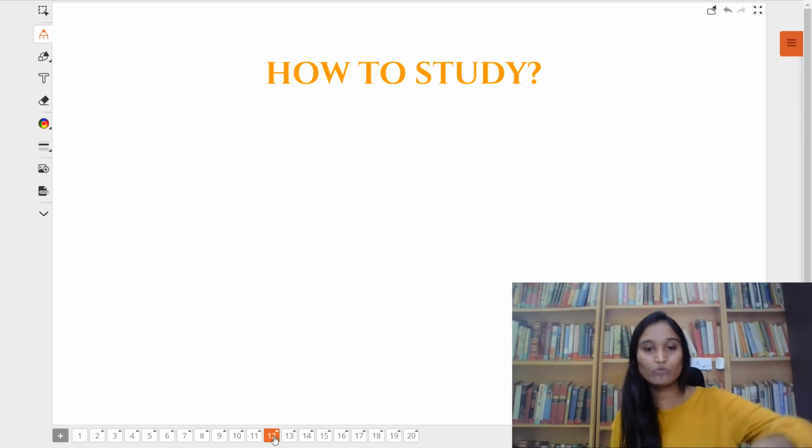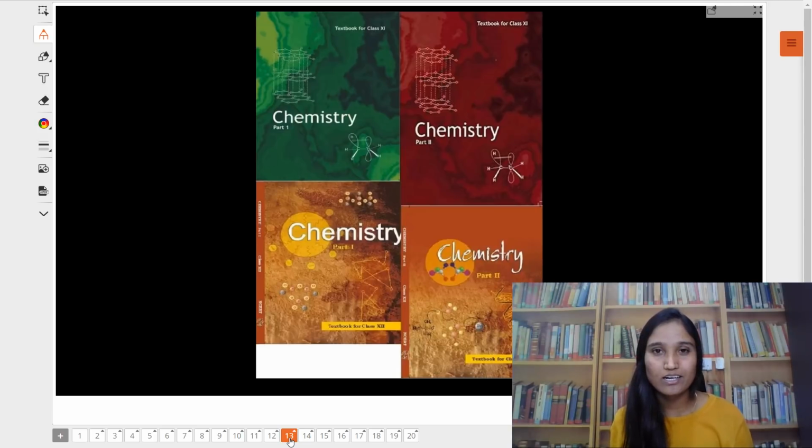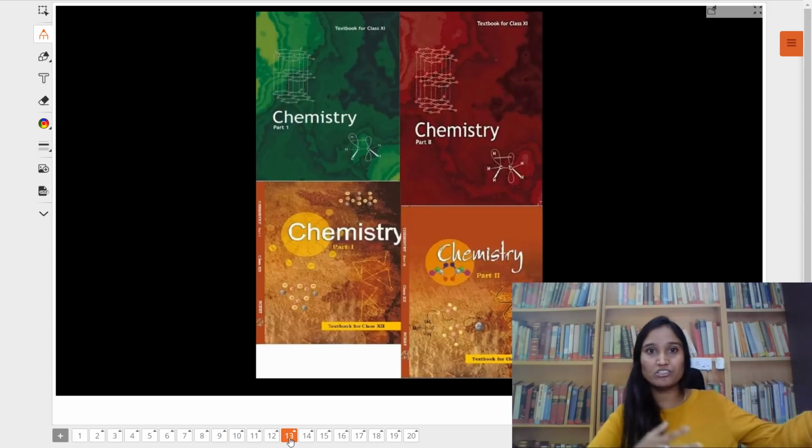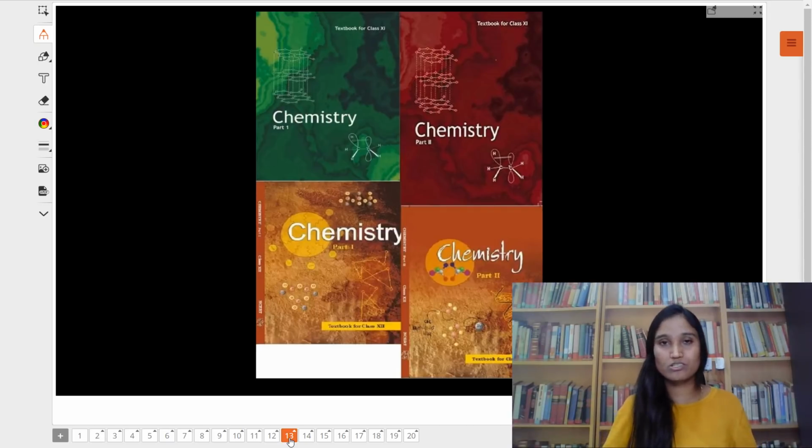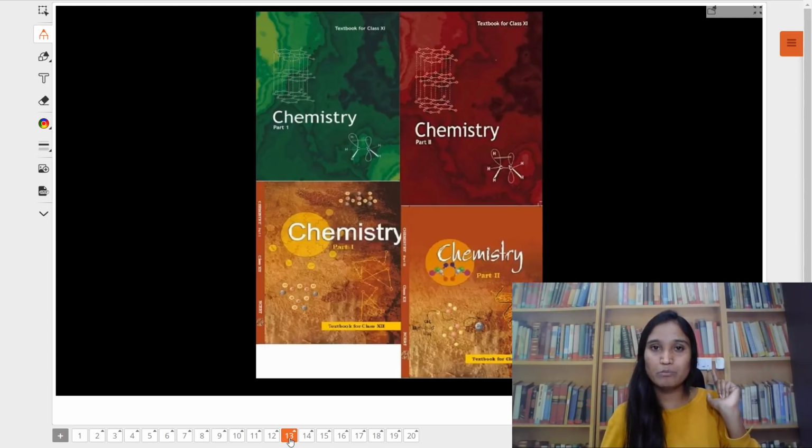To begin with how to study, the first thing: books. Right now, at this point of time, don't change too many books. Don't run behind those huge bulky books, like JD Lee for inorganic chemistry, OP Tandon for physical chemistry, or maybe some other big, bulky books. This is not the time. Right now, focus on NCERT. Understand that if you are a master of NCERT, you are almost done.